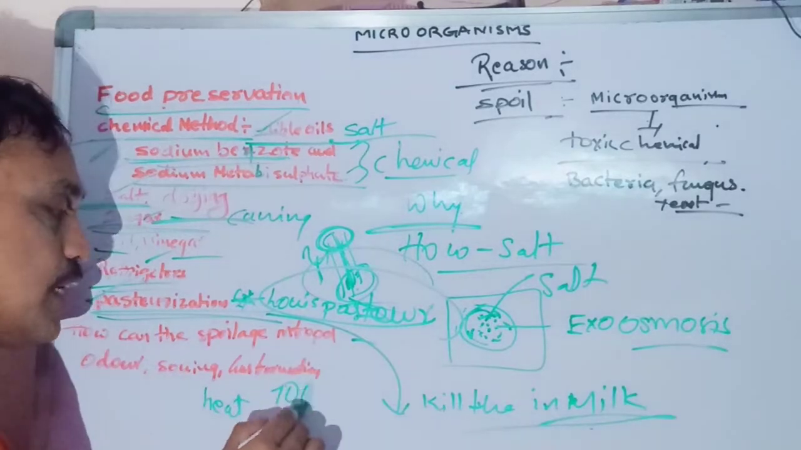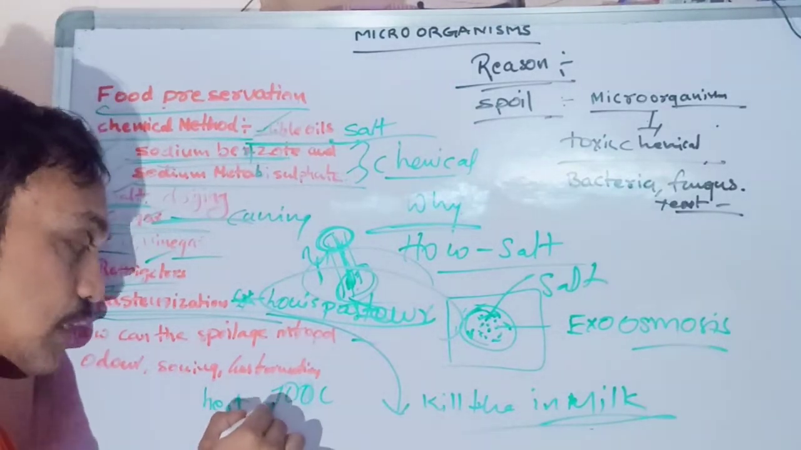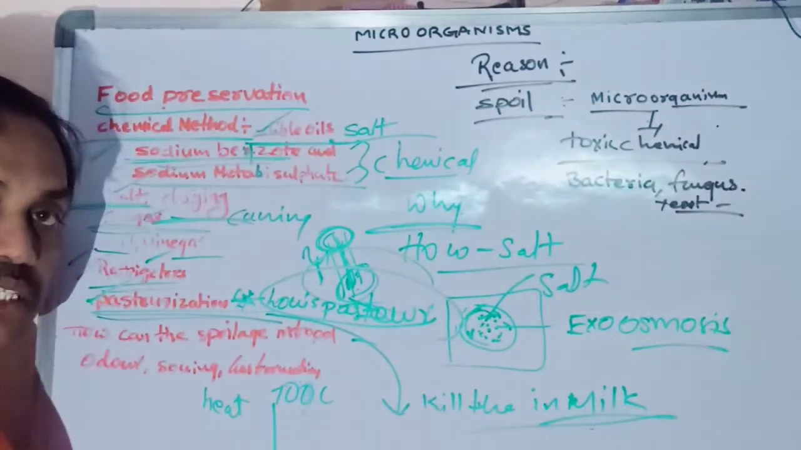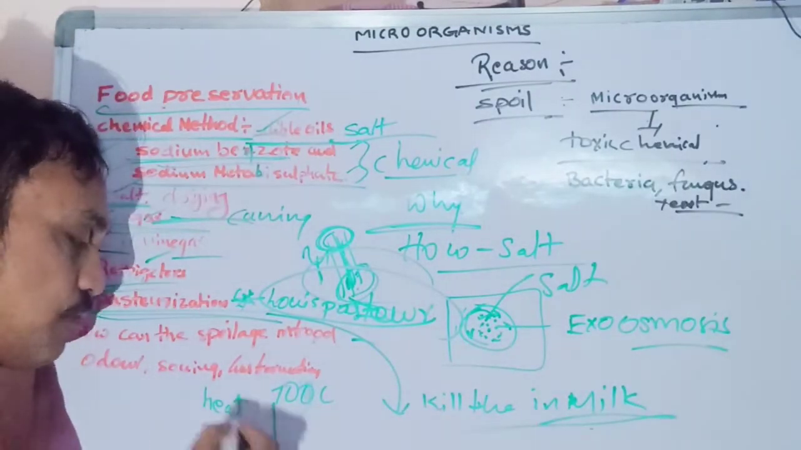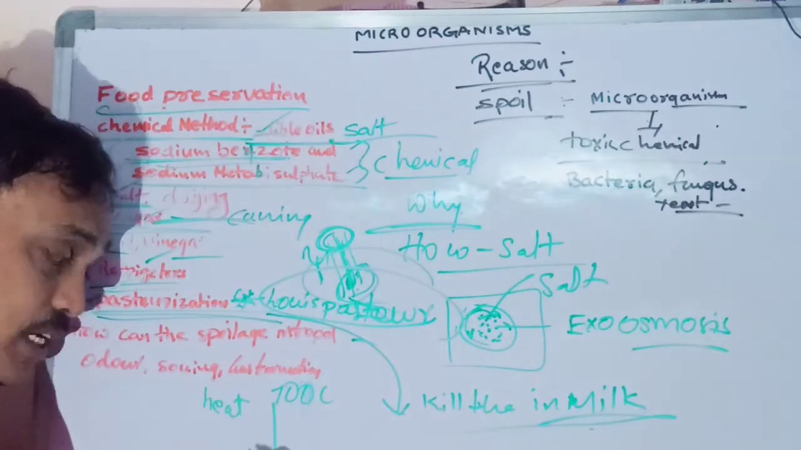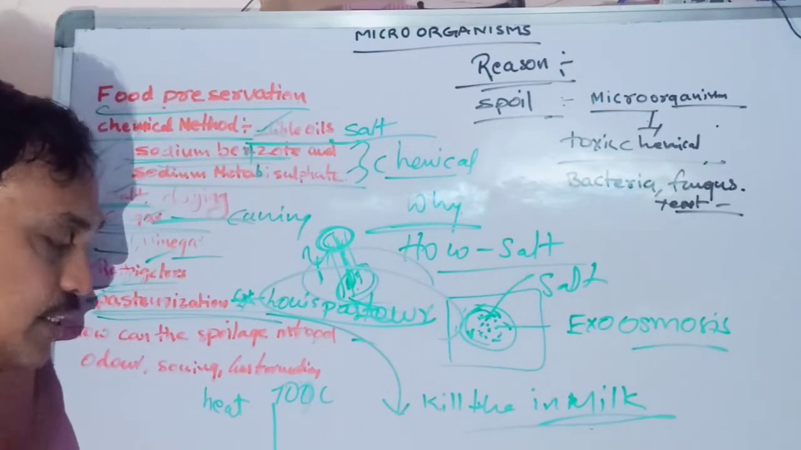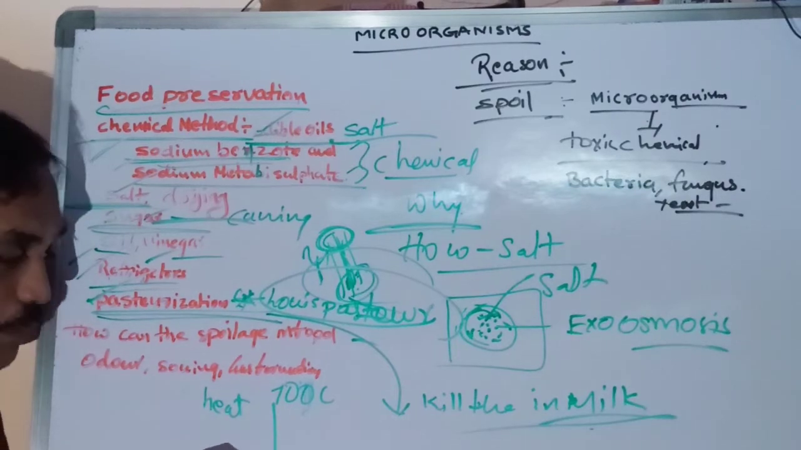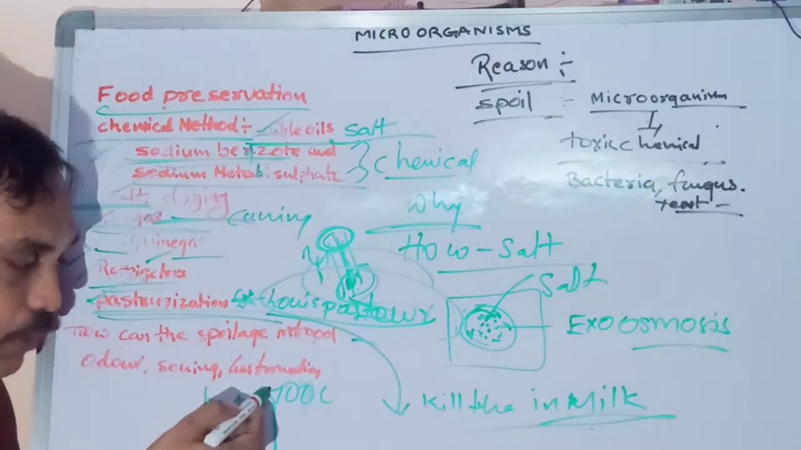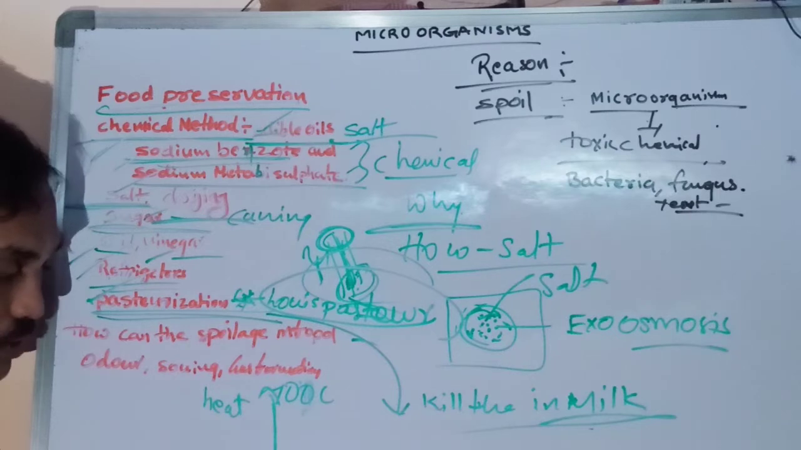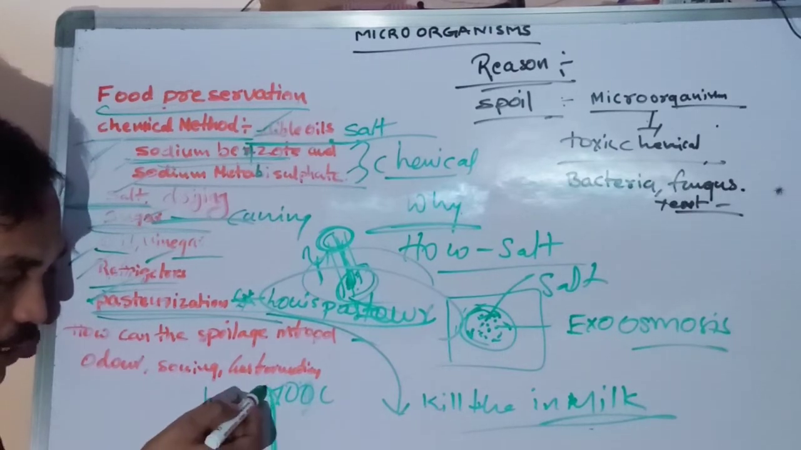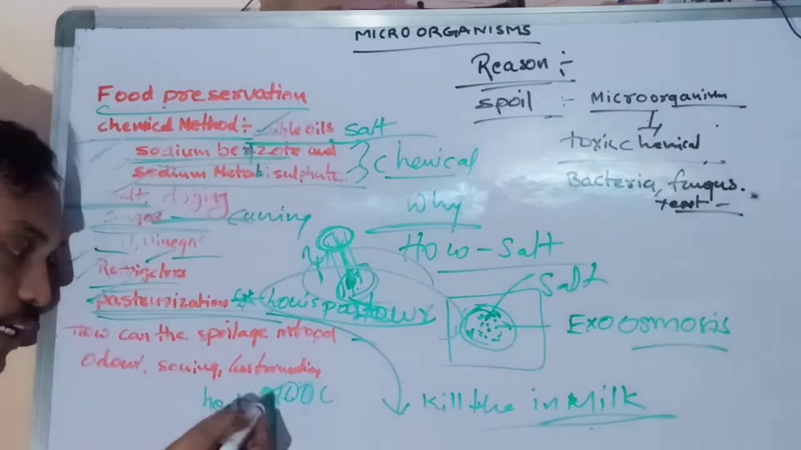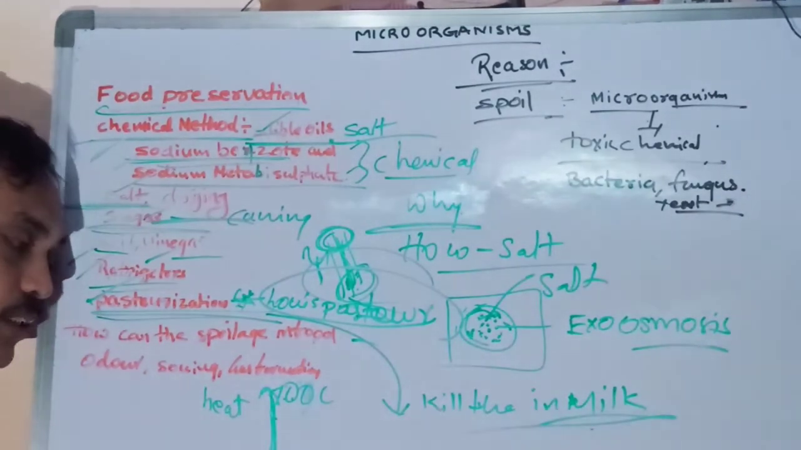And they reduce the temperature of the milk within 10 seconds down to 10 degrees centigrade. They increase the temperature of the milk by using some machines, up to 70 to 75 degrees centigrade, and then reduce the temperature at a time to 10 degrees centigrade.